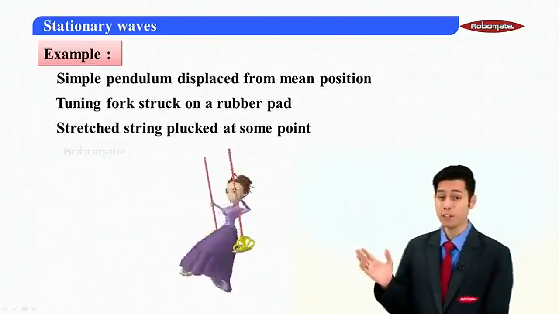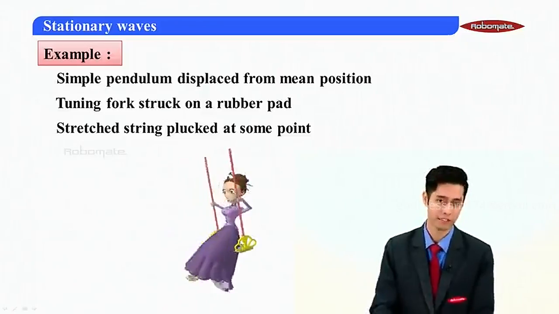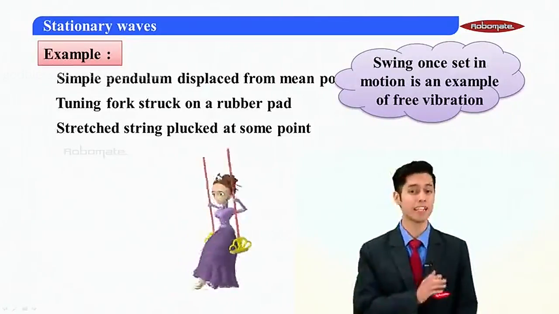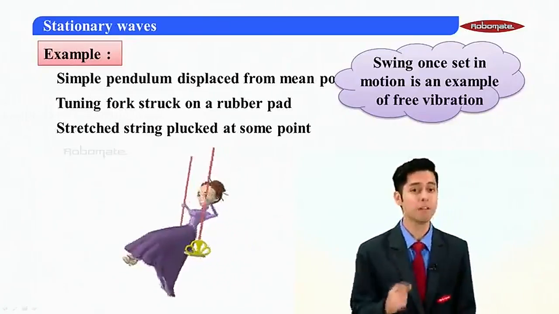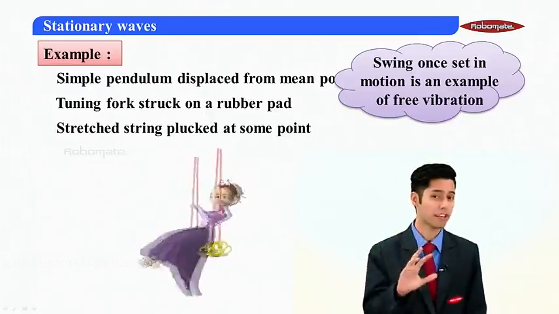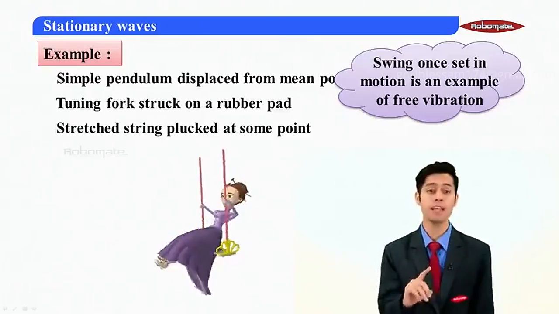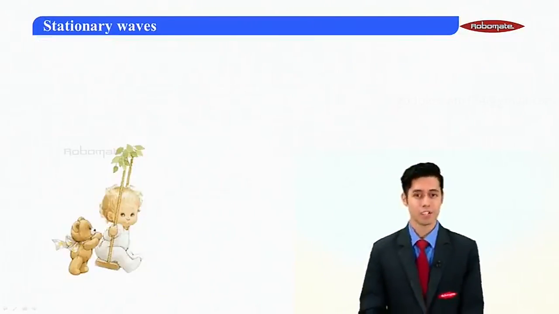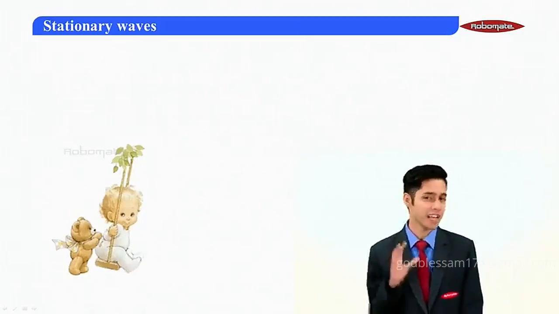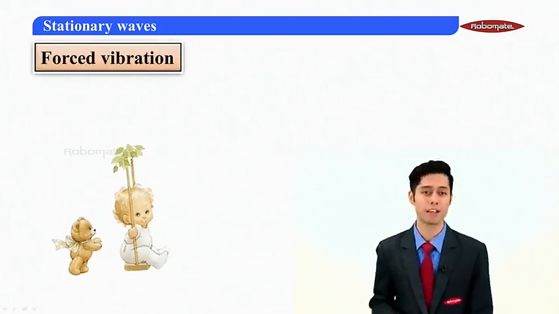We can see this beautiful animation in front of us in which there is a child who is enjoying the swing. Once the swing is set into motion and is oscillating on its own, it is an example of free vibration. Now, if the child is being pushed, then there is an external force acting, and that will not be an example of free vibration. In this case, we can see there is a teddy bear who is pushing this child on a swing. So can I say there is a continuous application of force?